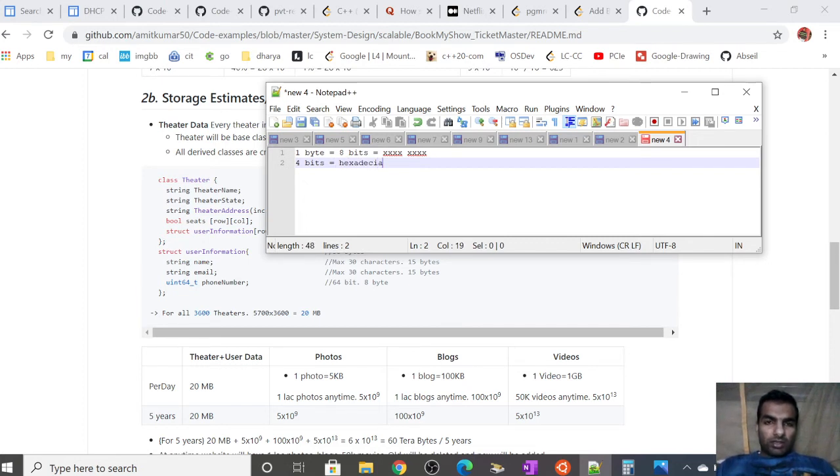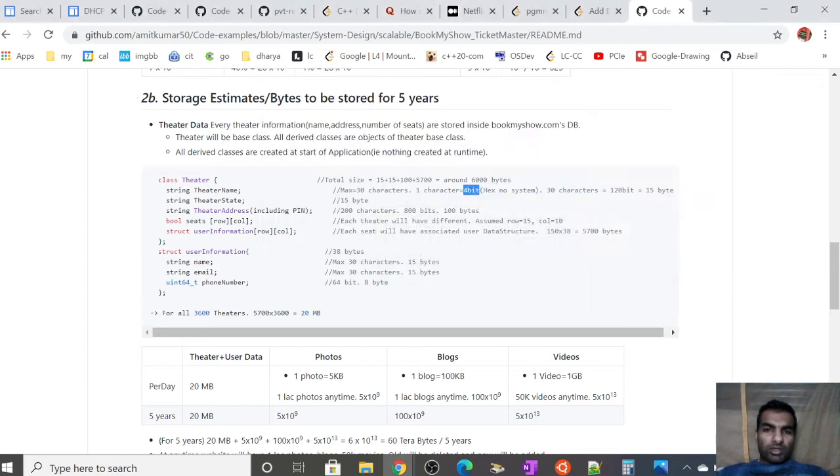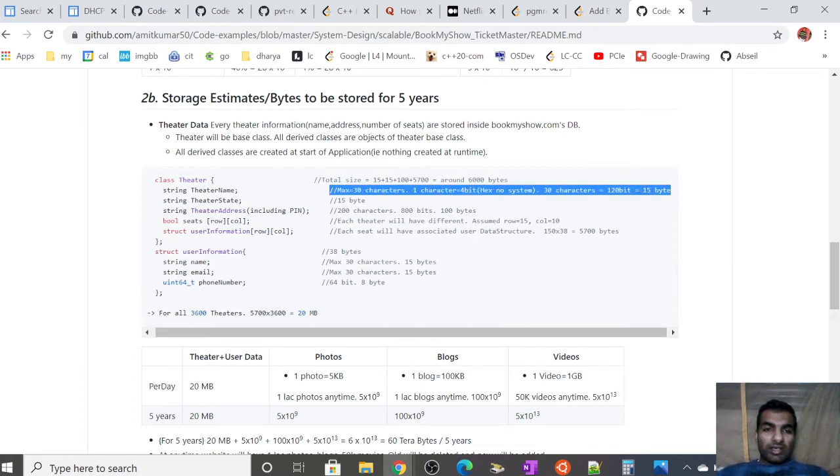How? Because 2 raised to the power 4 is 16, right? And in hexadecimal we have 16 characters, from 0 to 9, then A B C D E F. So a hexadecimal number representation can be done using 4 bits. So that's how this calculation comes: one character will occupy 4 bits, 30 characters will occupy 120 bits, because 30 multiplied by 4 becomes 120 bits. So this theater name will occupy 15 bytes.